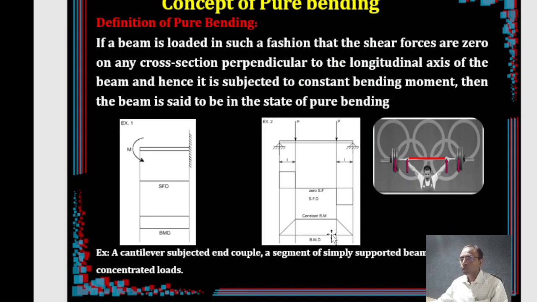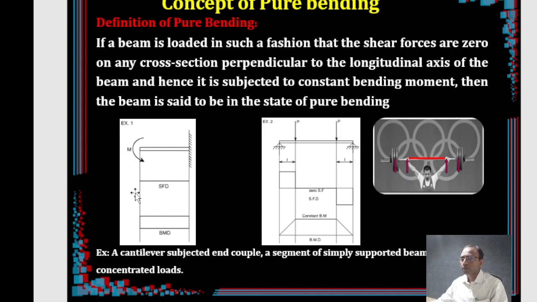If you are able to load the member in such a way that either part of the beam or the full beam, which is not possible, completely total bending is not possible, so at least a part of the beam is subjected to bending moment and there is no shear force, that kind of loading where only bending occurs and there is no shear force, then the beam is said to be under pure bending, right?